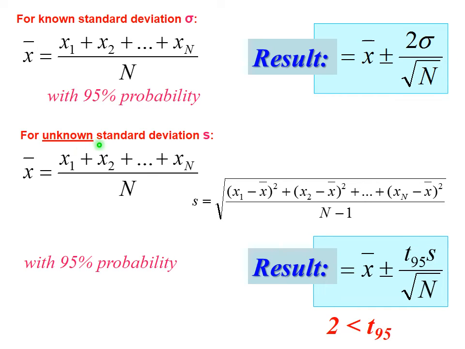For unknown standard deviation S, I calculate average and estimate of standard deviation, and again with 95% probability, my result will be x average plus minus student's coefficient multiplied by my estimate S and divided by the same square root of n. Keep in mind that T95 will be always larger than 2.